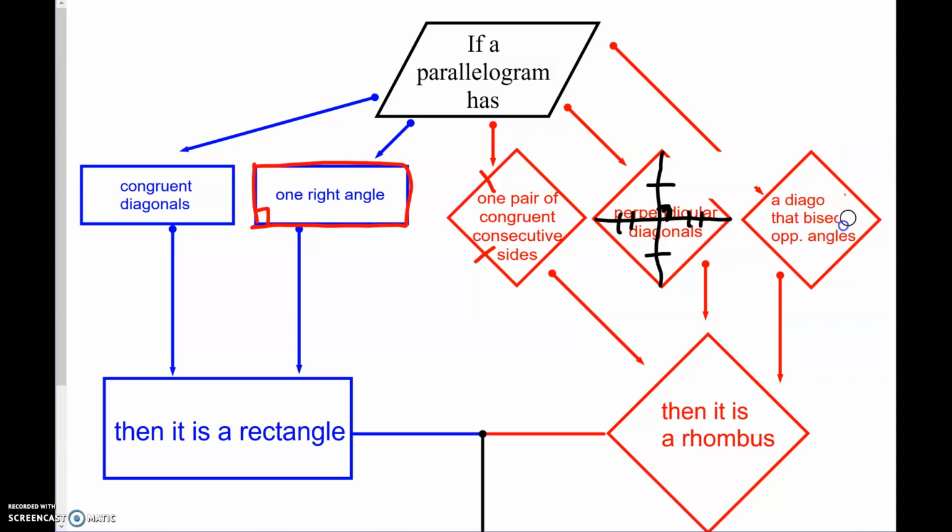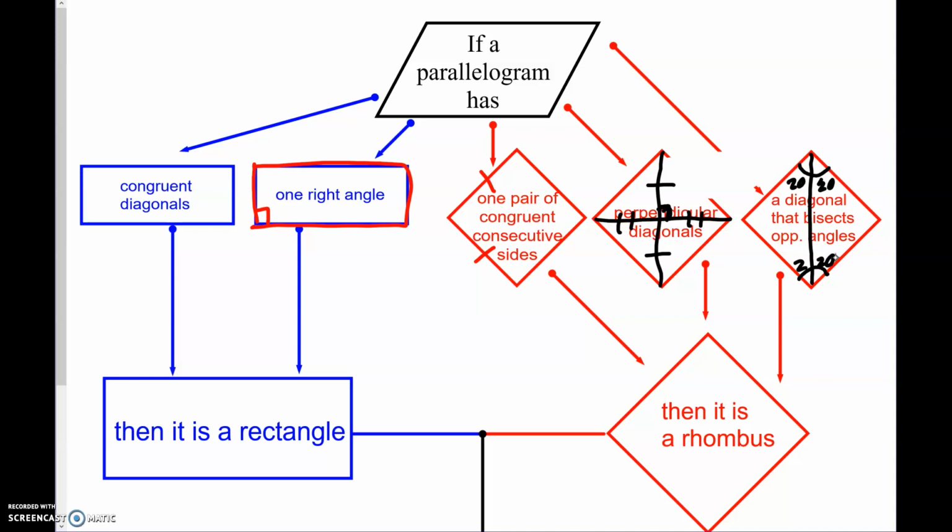All right, and the last one here. The diagonals also bisect the opposite angles. So when I draw in this diagonal right here, this is bisecting this angle. So if I know this is 20, you know this is 20, you know this is 20, and you know this is 20.